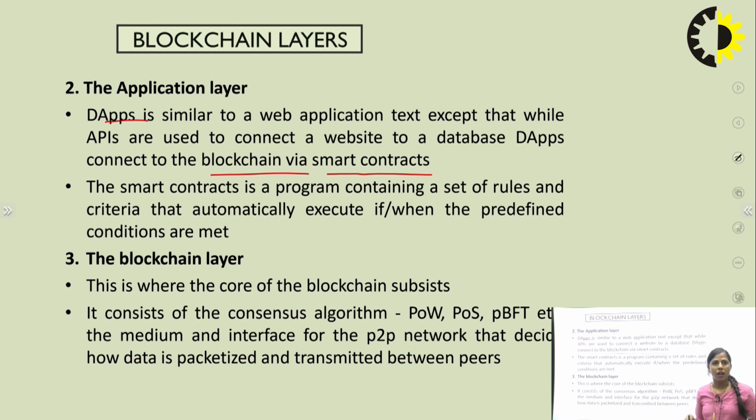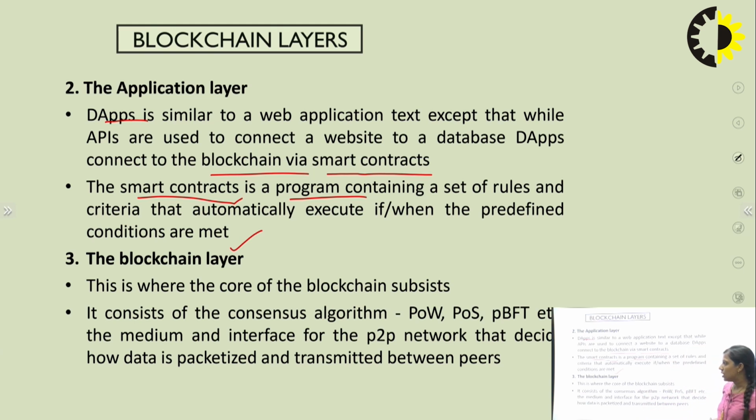Whatever condition we have to determine, we write in the smart contract. So in the application layer, we write the application in the smart contract. It is a program which contains some rules, conditions, and criteria. If they execute, the following consequences or conditions are met.